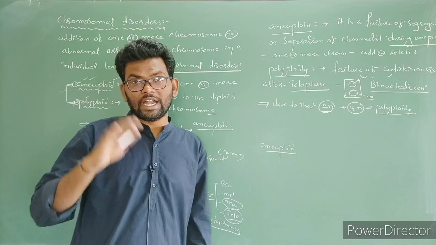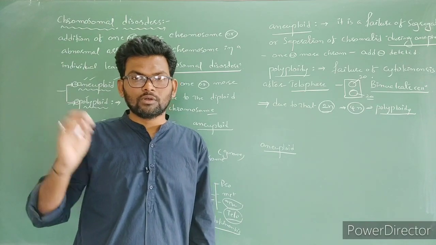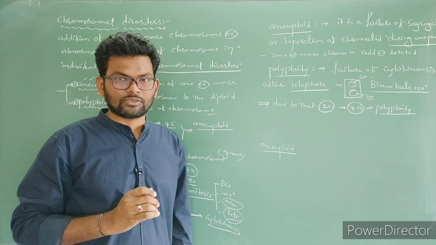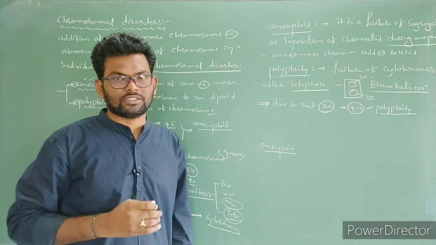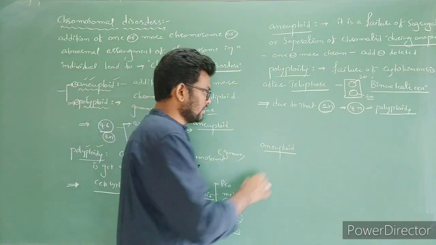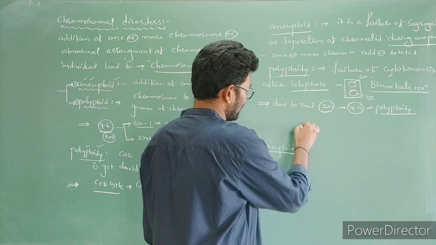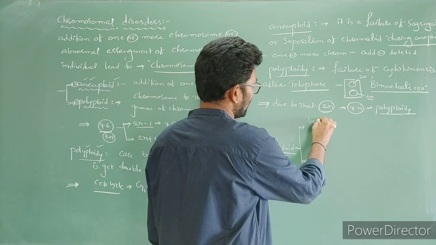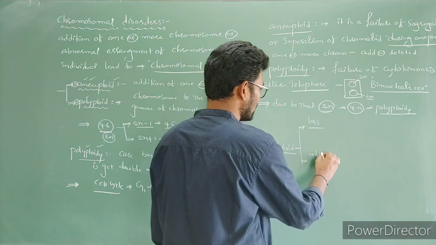In the second, there is addition of chromosomes to the complete diploid genome. One addition of a chromosome is called trisomy. If two chromosomes are additionally added, it is called tetrasomy. Just look at it here. Aneuploidy is again divided into two types, based on loss or addition.